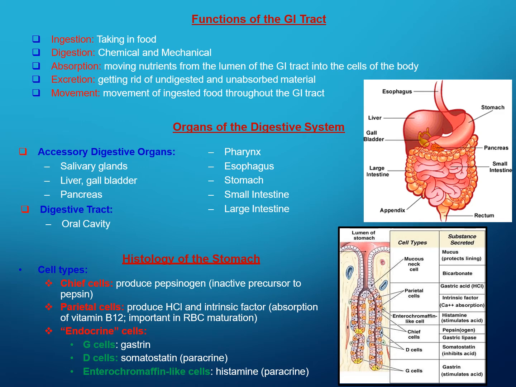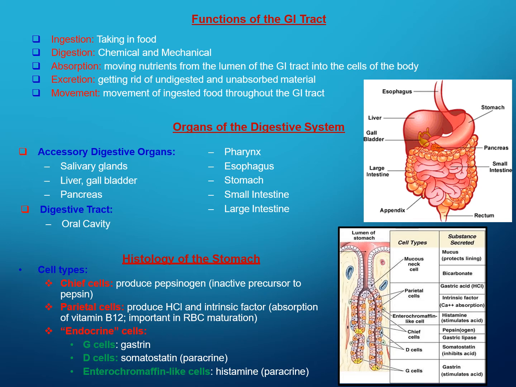The stomach has three major cell types: chief cells, parietal cells, and endocrine cells. The chief cells produce pepsinogen, and the parietal cells produce HCl and intrinsic factor. I have given notes a week ago, in which I gave the image of parietal cells, where your stomach HCl is residing.